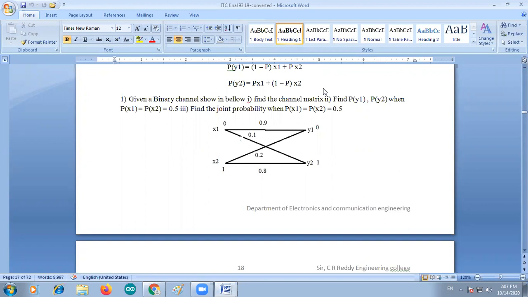If it is a lossless channel, there is one non-zero element in each column and the remaining elements are zeros in the channel matrix. That is a lossless channel. A deterministic channel is the channel which has one non-zero element in each row, and the remaining elements are zeros.